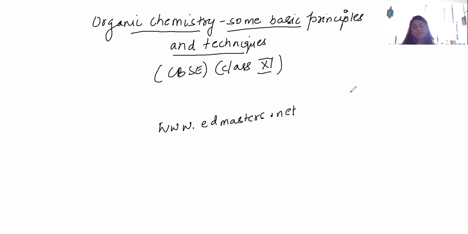So today I have taken up an organic chemistry topic, and that is some basic principles and techniques. This topic I have picked up from CBSE curriculum for class 11. And why I have picked up this topic? Because generally students fear organic chemistry. But frankly speaking, if you know the concepts, you will fall in love with this subject. So let's not waste more time and let's get started.